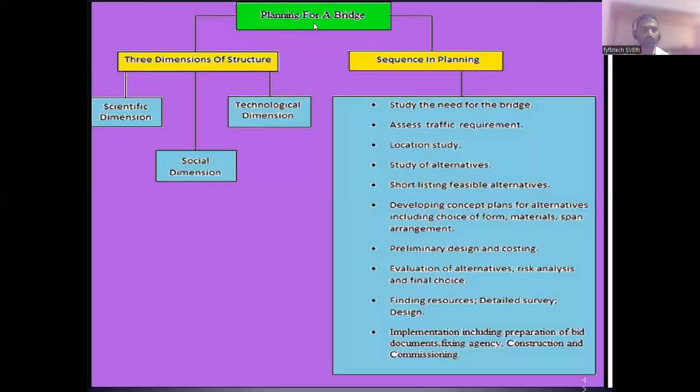Okay, so next one is planning for a bridge. Whenever you are planning, or if you want to provide a bridge, how will you start? First one is three-dimensional of structure or sequence of planning. Whenever there is planning, there is scientific dimension, social dimension, technological dimension. So you don't worry about this one. Planning you should consider. So how to start a bridge?